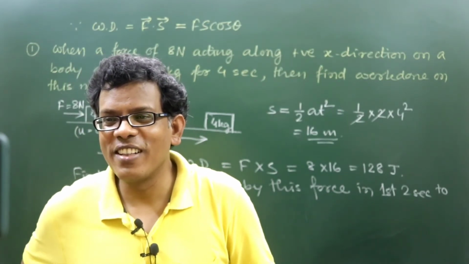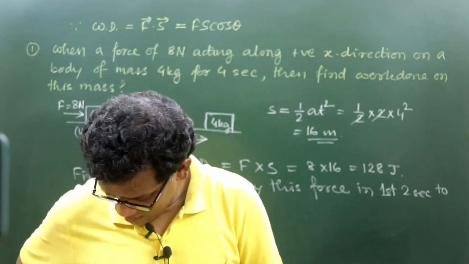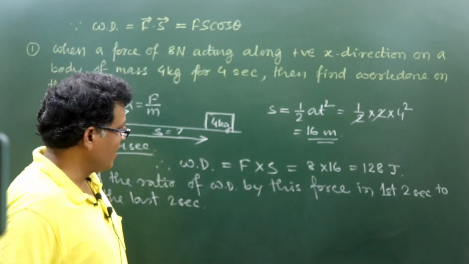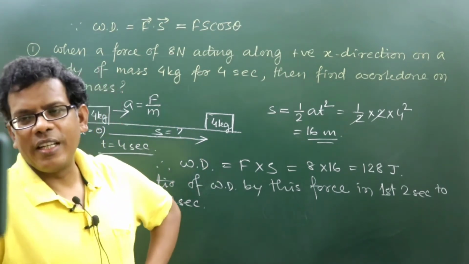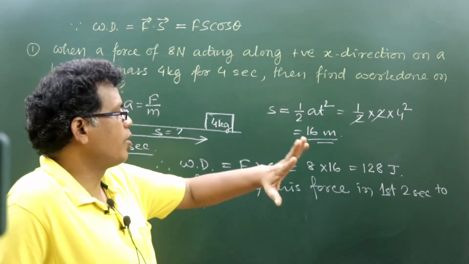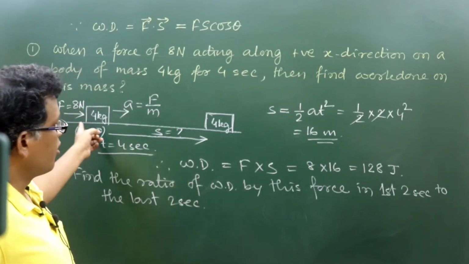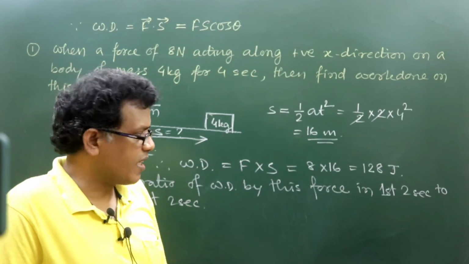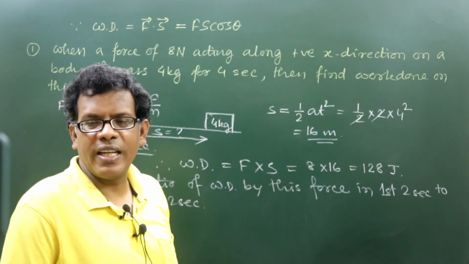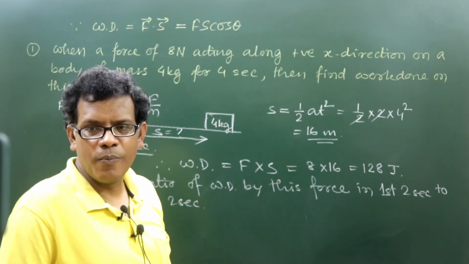All are getting different results. So yes, there is no way other than to step into this. Say work done is a scalar quantity. We already know the work done by this force in the 4 second journey, the total 4 second journey, which we have calculated as 128 joule.